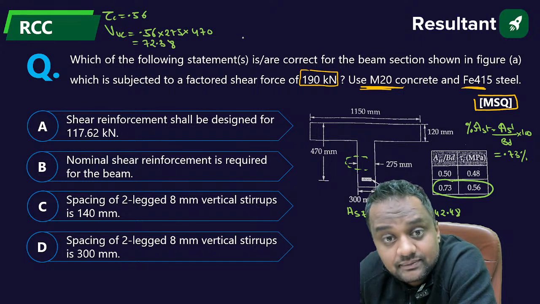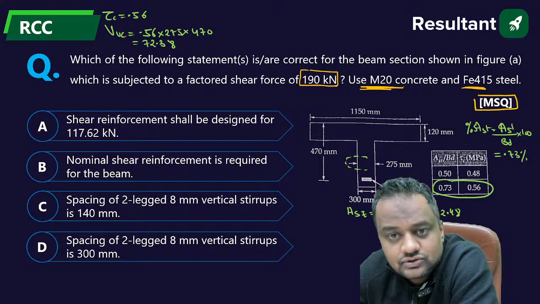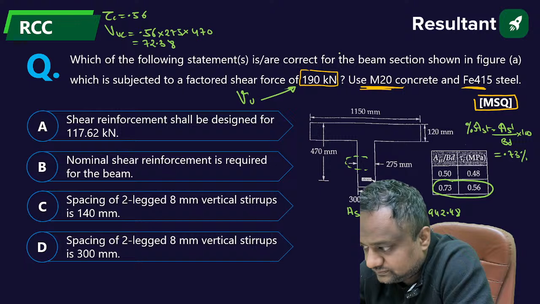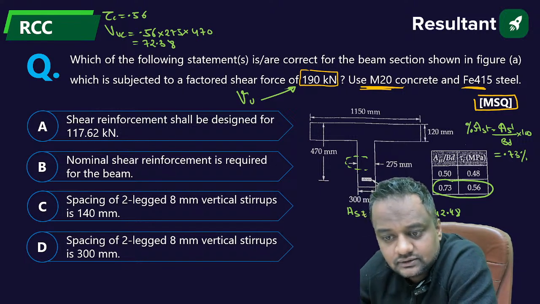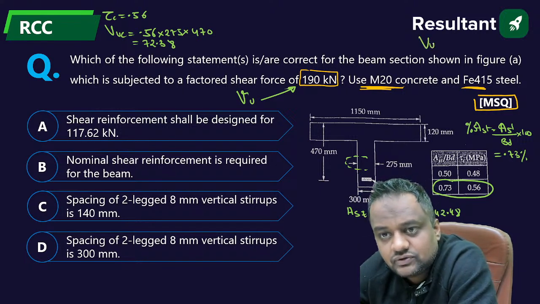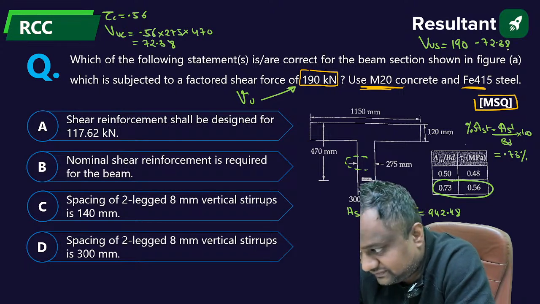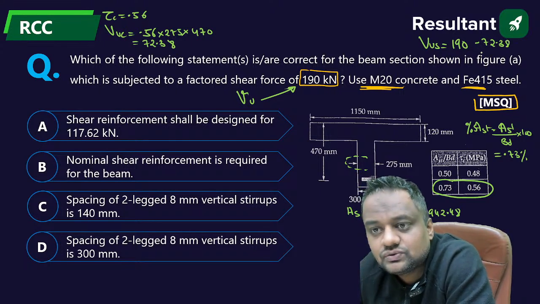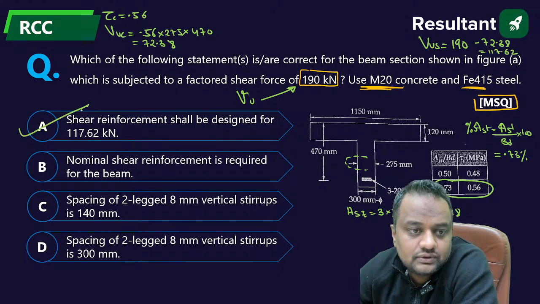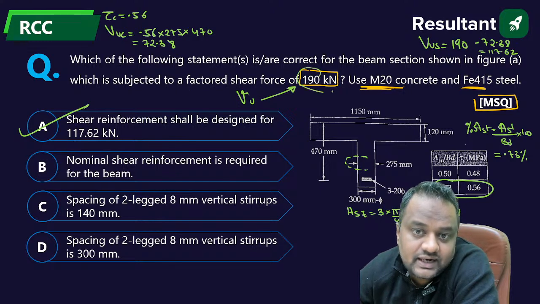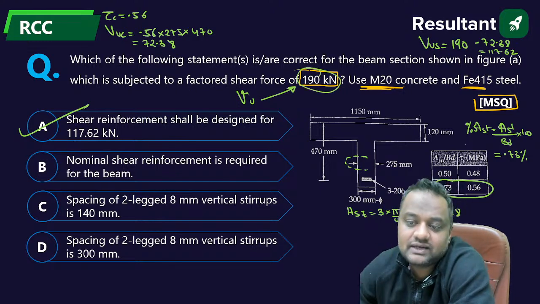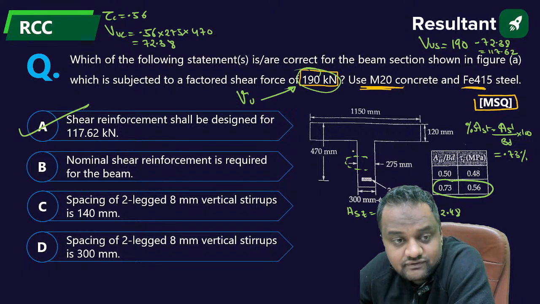But what is actually coming? Actually coming is this VU. So for how much do we have to design? This is the coming shear force, and 72.38 can be resisted by concrete itself. So this is 117.62. So we have to design for 117.62, because out of this much 190, 72 is itself resisted by concrete. So we have to design for 117.